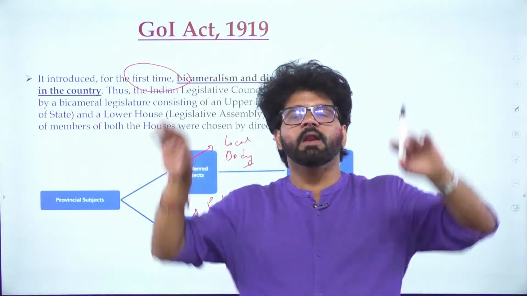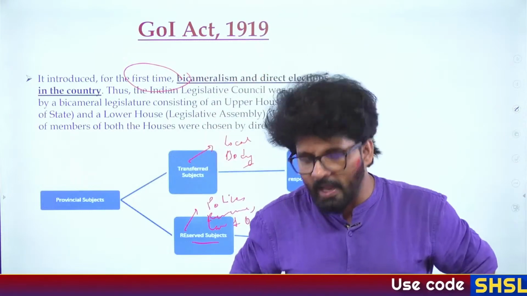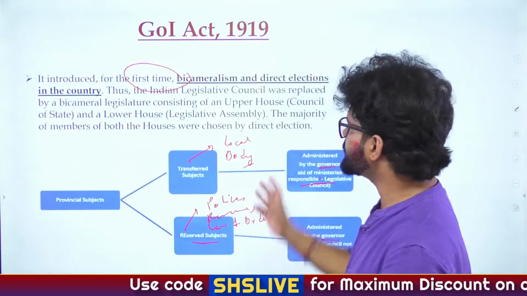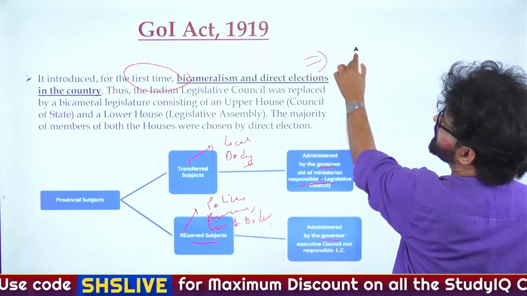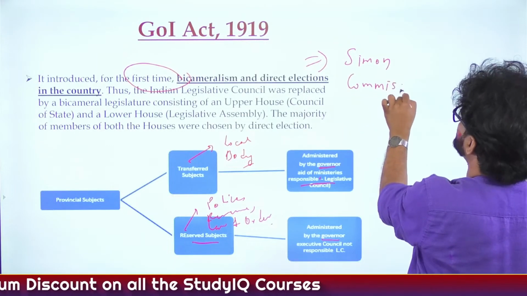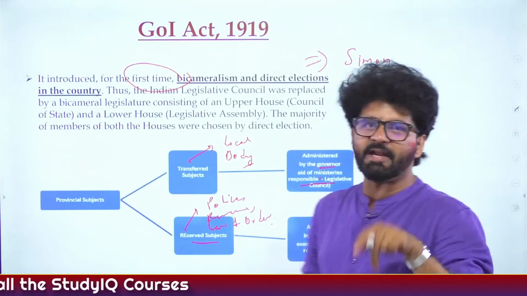In fact, in this particular act, the 1919 Act, they also said that after 10 years, we will review this act and a commission will be established, and that commission was known as the Simon Commission. But that commission was not formed after 10 years. That was actually formed after 8 years only, in 1927.